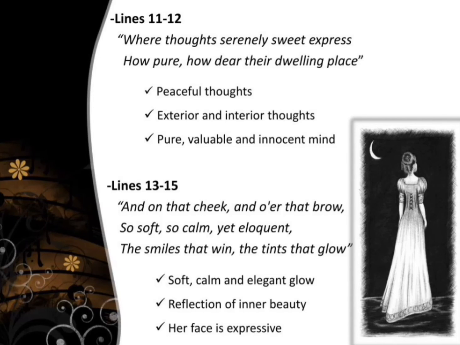In other words, she is quiet and rather elegant, and she doesn't joke and laugh a lot. She seems to be more of the lovely and regal type. But even though she is quiet and calm, her smiles and blushes are eloquent. Her face is very expressive, even if she doesn't say much out loud. That is beautiful.